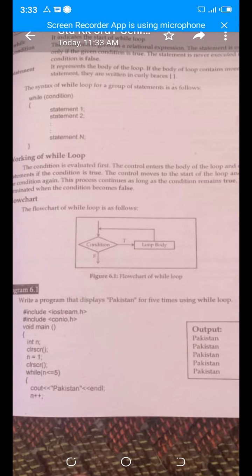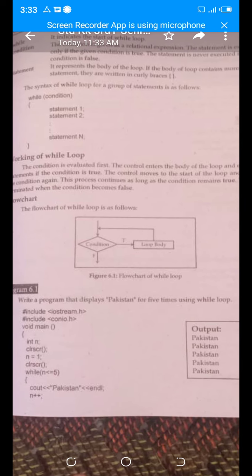Now look here. There are two libraries, iostream.h and conio.h. After that, the void main function starts. When we come into the block of the statements, there is a variable with the name n, and you know n is a variable in which an integer type value can be entered because its data type is integer. Then we use the clear screen function. It is used to clear the screen. Now they initialize the value. They assign one value to the n variable.